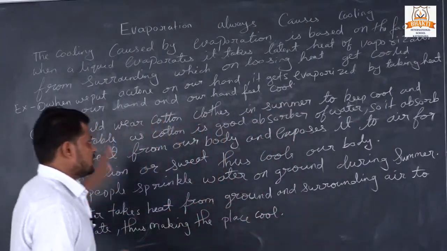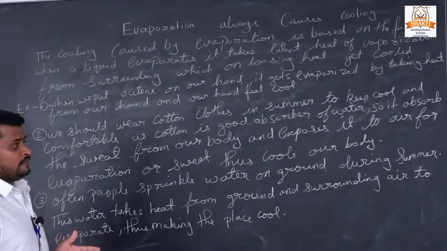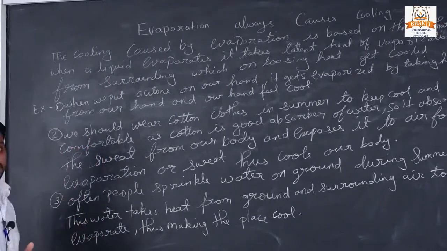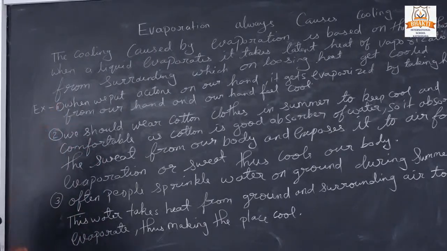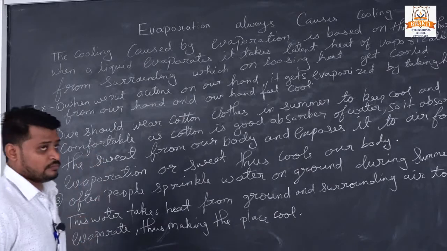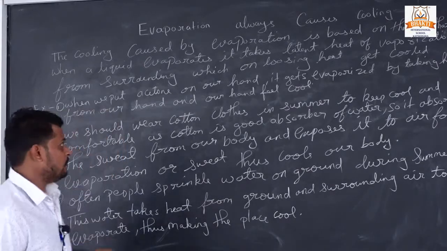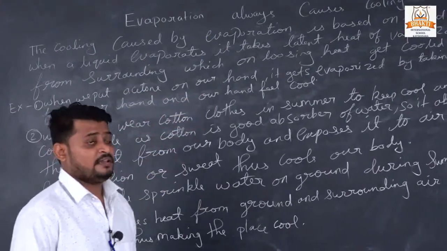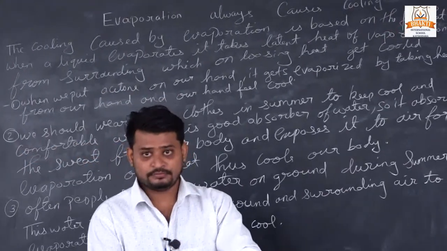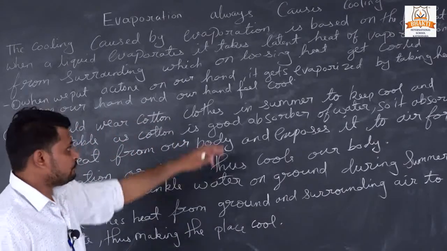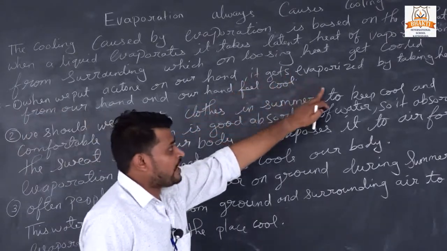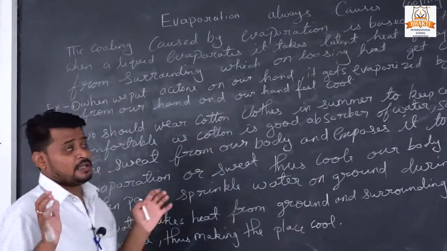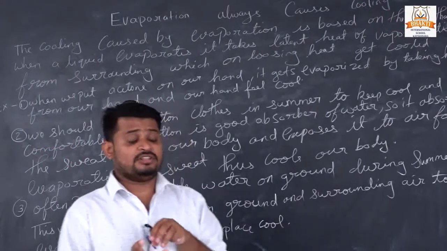Okay, let's see some examples, then your concept will be clear that evaporation causes cooling. Our first example: acetone, which is a chemical.